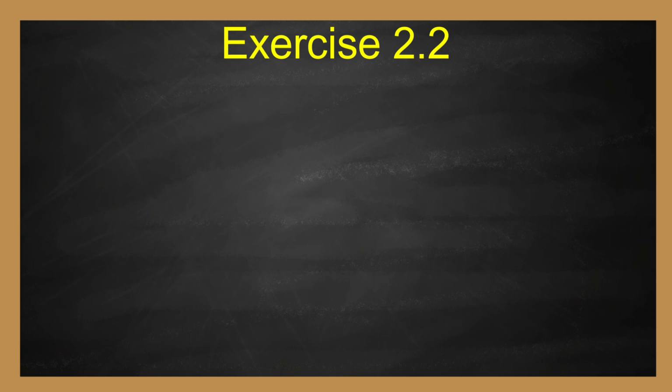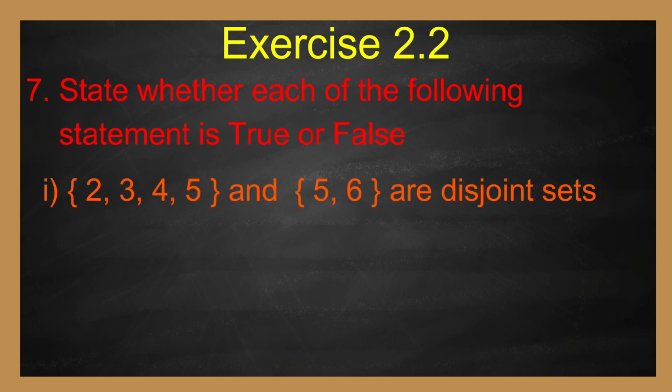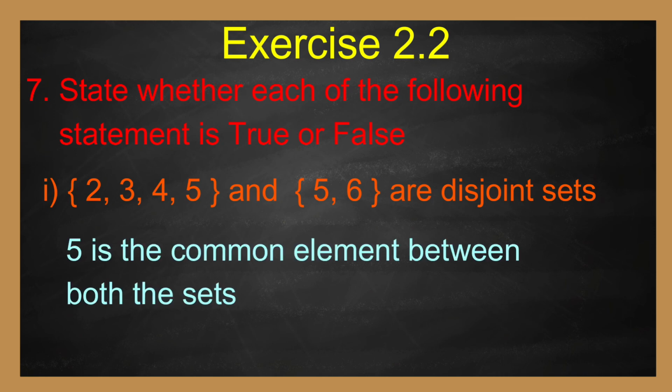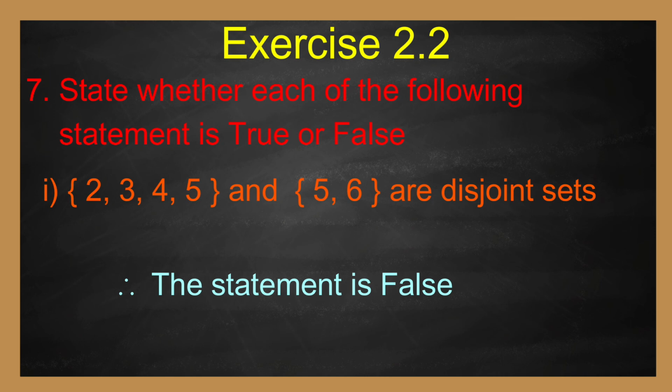Let us jump into exercise 2.2. Seventh one. State whether each of the following statements is true or false. Number 1. Set of 2, 3, 4, 5 and set of 5, 6 are disjoint sets. Here 5 is the common element between the sets. Therefore, they are not disjoint sets. Therefore, the statement is false.